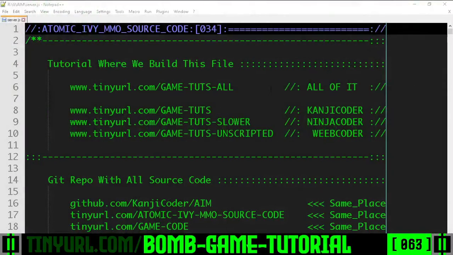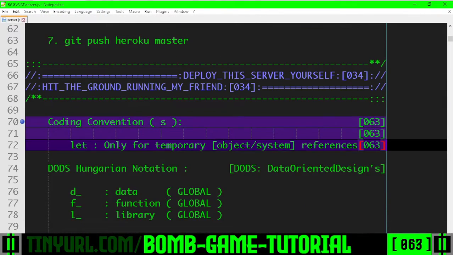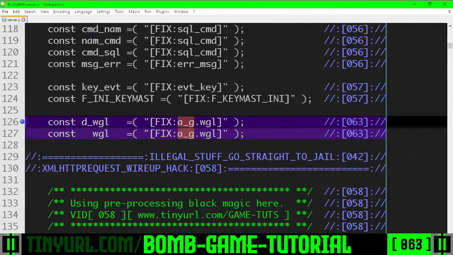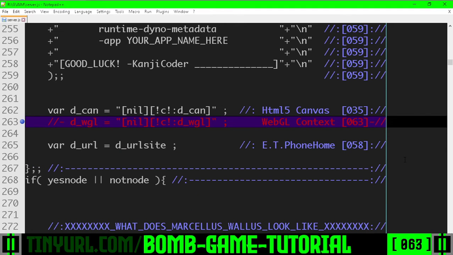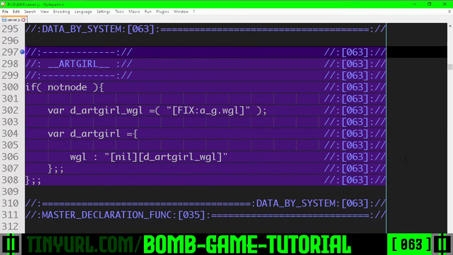I can't spell plagiarism. Coding conventions. Illegal tag section. Disallowed variables. Completely removed code forever. The data for the ArcGirl system, data by system.